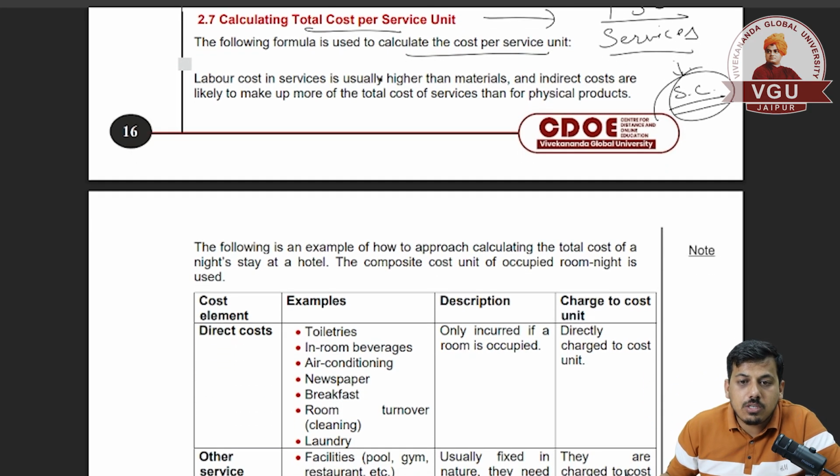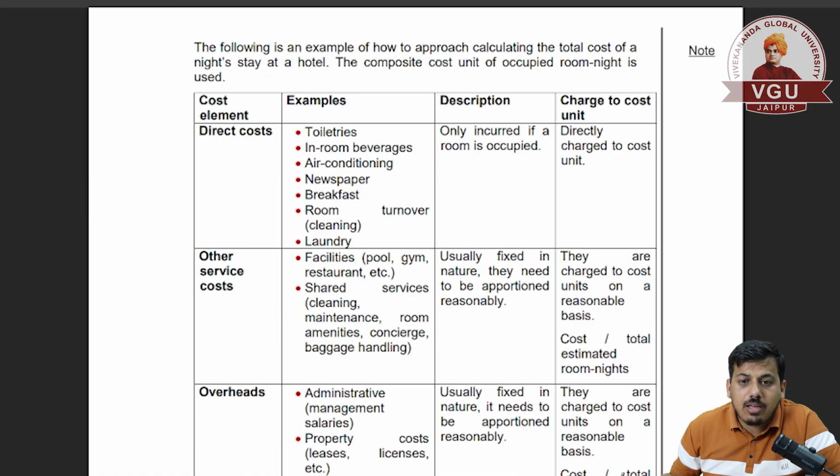Labor cost in services is usually higher than material cost, because it is all about the service there, where material cost is very low and labor cost is higher. Following are examples of how to approach calculating the total cost of a night stay at a hotel. The composite cost unit, occupied room night, is used.